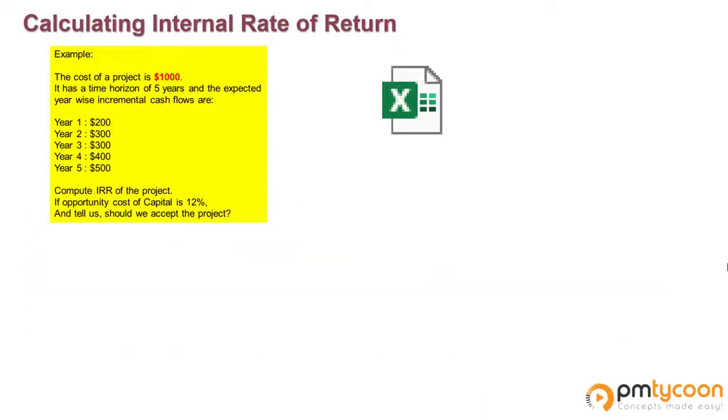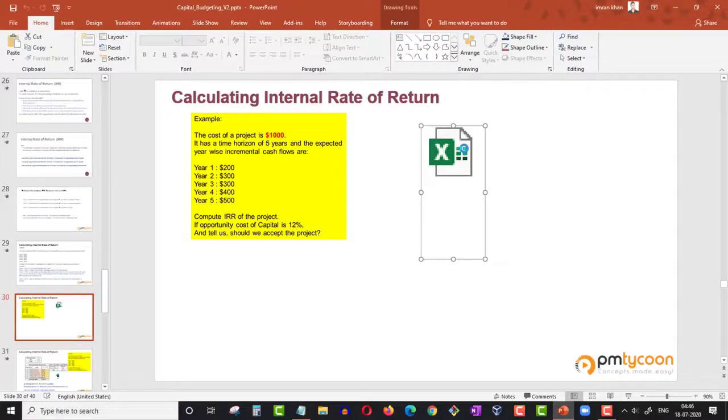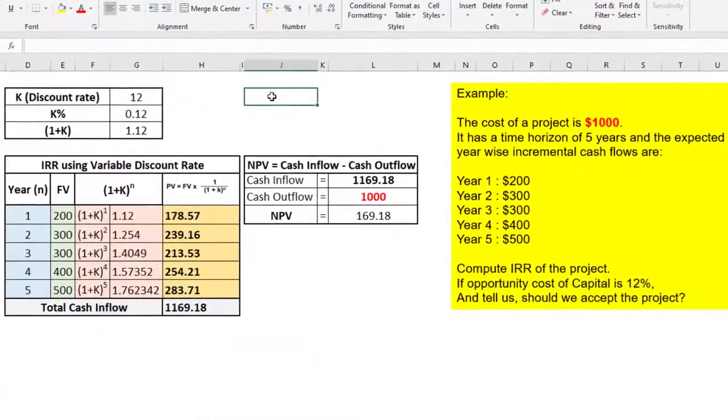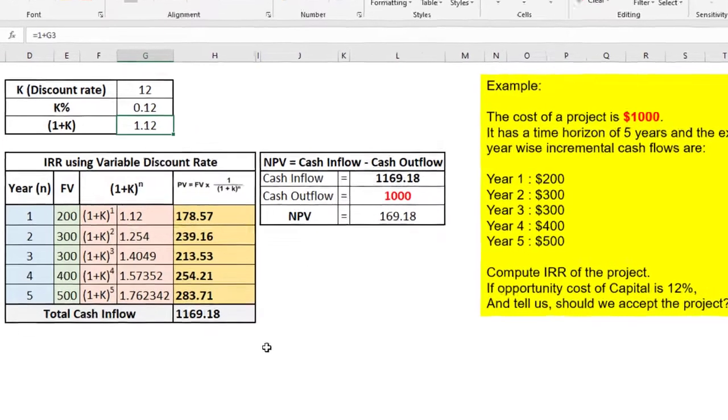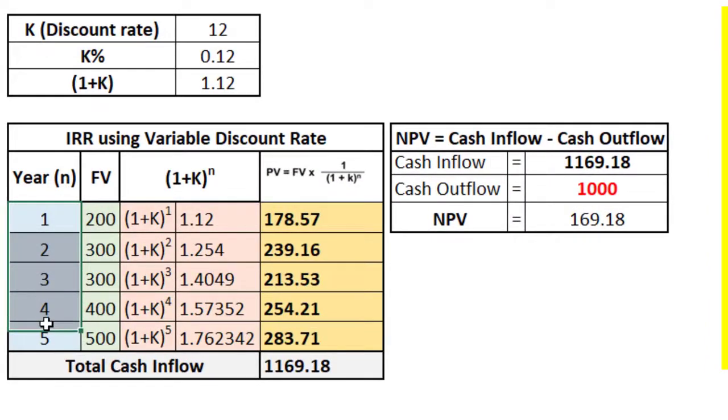I have automated this particular step in an Excel sheet to save time on calculations. So here you see the K value as 12. 12% means 12 divided by 100, which is 0.12. And 1 plus K means 1 plus 0.12, which is 1.12. Down below, you see the years 1, 2, 3, 4, 5, and the future values 200, 300, 300, 400, 500. And next to it, the value of 1 plus K to the power of N. And again, next to it, the formula of present value.